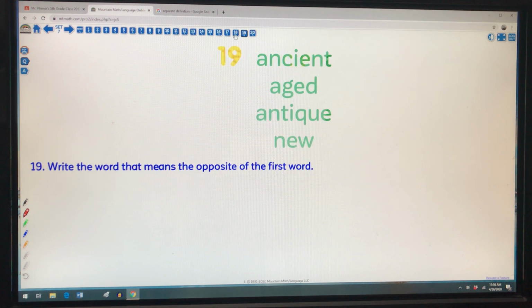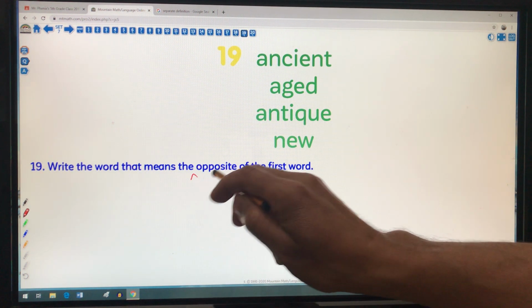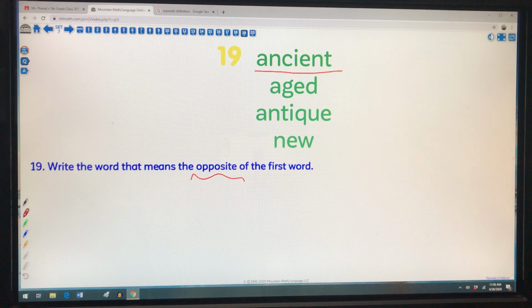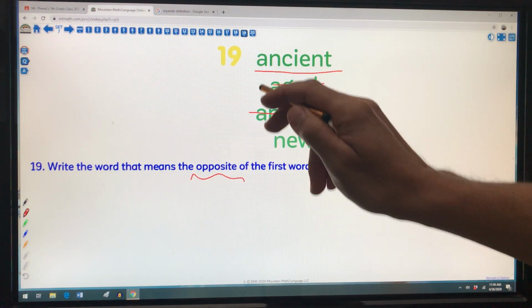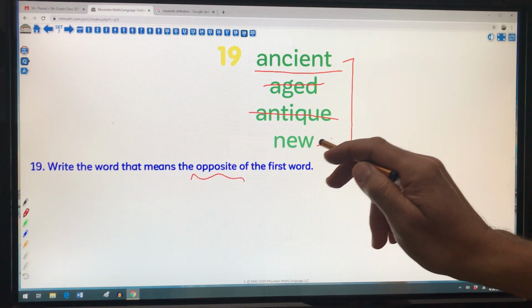Number 19. Okay, the opposite. So I'm looking for an antonym to this word here, ancient. Now, I know that ancient is something that's very old, something that's like an antique. Oh, I've got one there because that's a synonym. Take that out. Aged, meaning old. I believe the opposite of ancient is new.